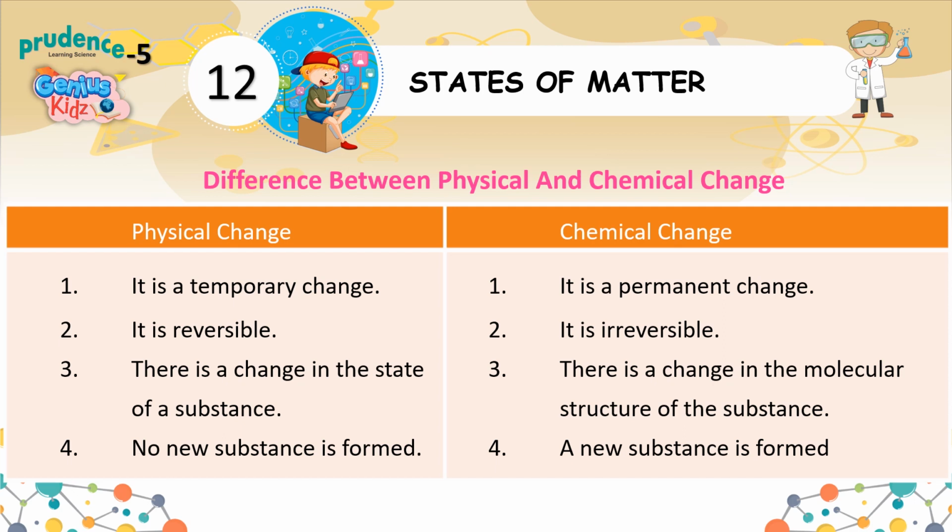Difference between physical and chemical change. Physical change: 1. It is a temporary change. 2. It is reversible. 3. There is a change in the state of a substance. 4. No new substance is formed. Chemical change: 1. It is a permanent change. 2. It is irreversible. 3. There is a change in the molecular structure of the substance. 4. A new substance is formed.